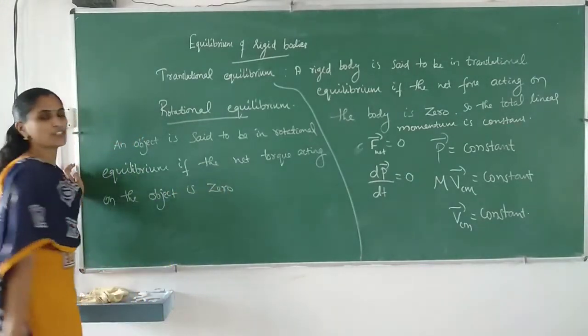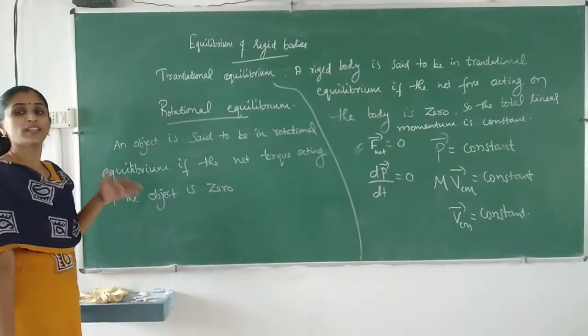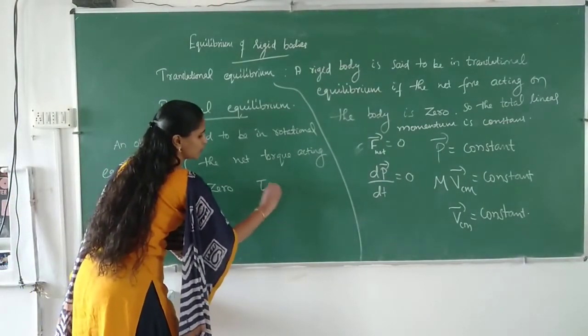If the net torque acting on the object is 0, that object is said to be in rotational equilibrium. So we can write net torque is equal to 0.